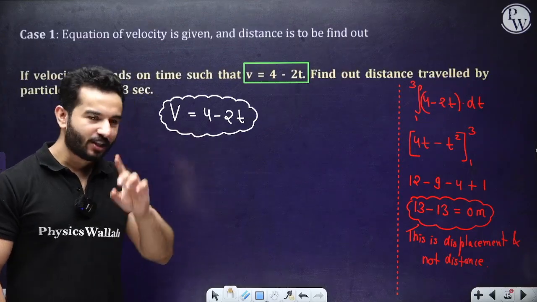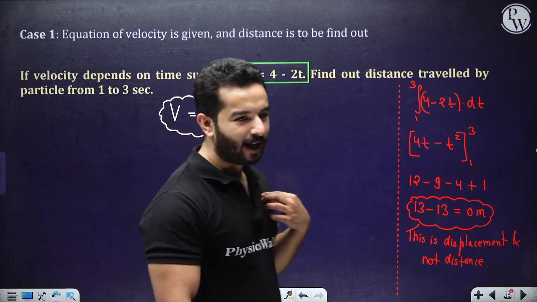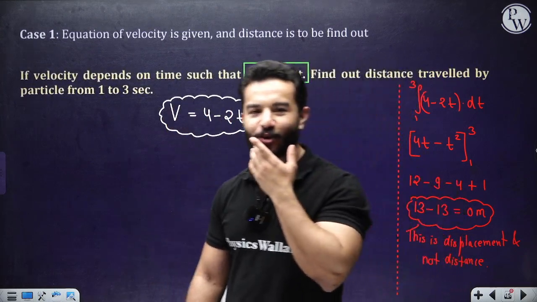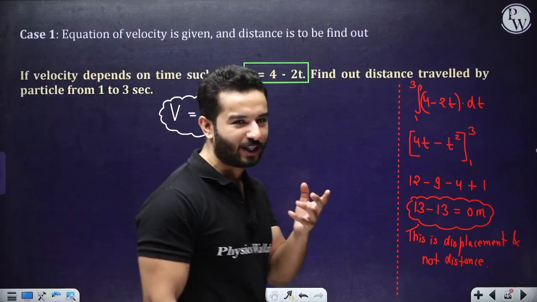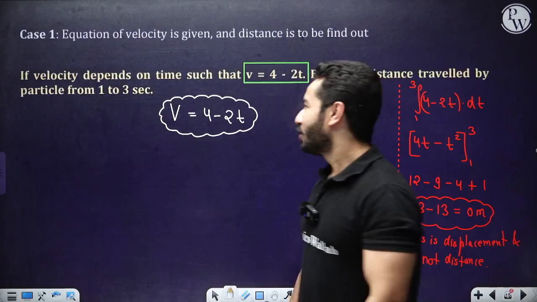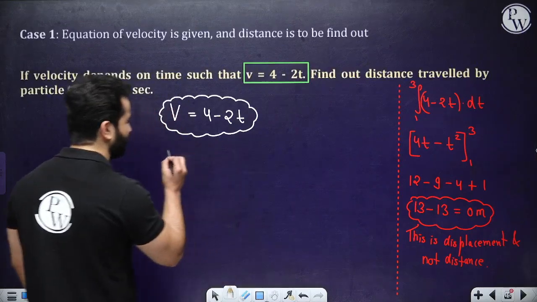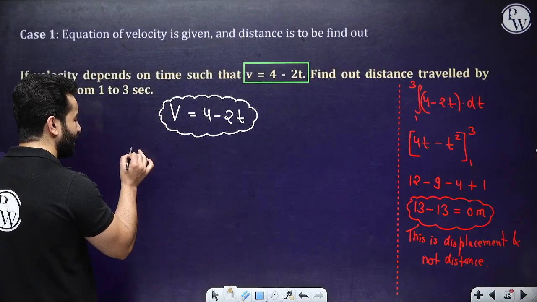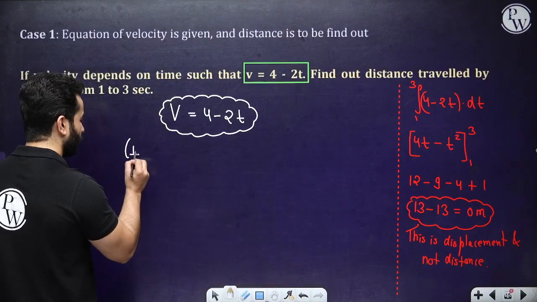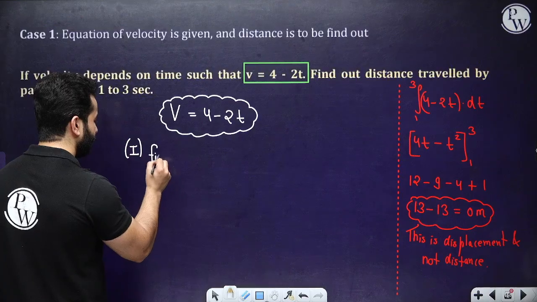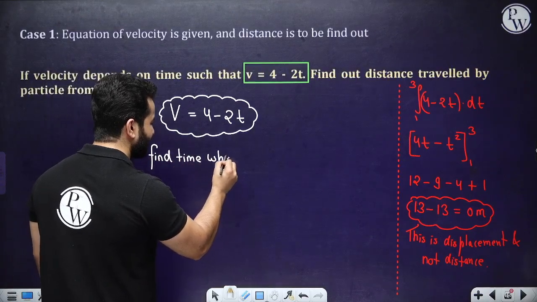So the first step in these types of questions, and actually in Hindi we usually call these palti marne wale questions, and in English you can call them turn around questions. To solve some of these questions, the first step you need to do is, step 1, find the time when v is 0.